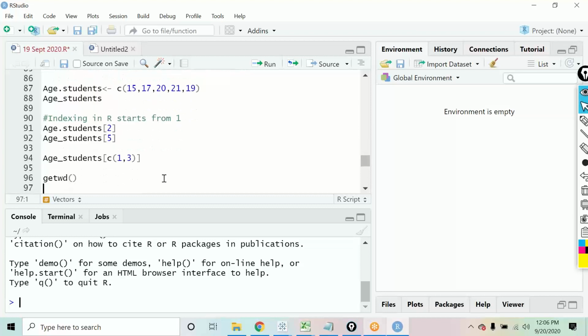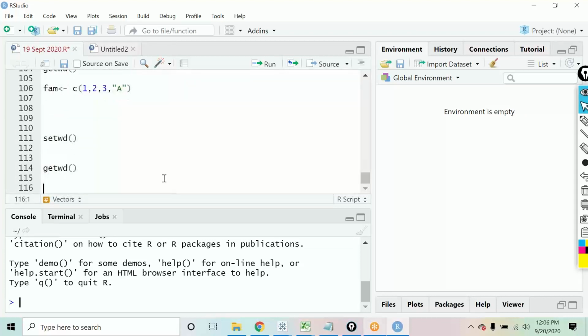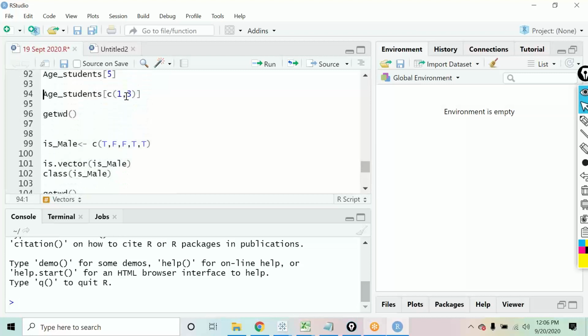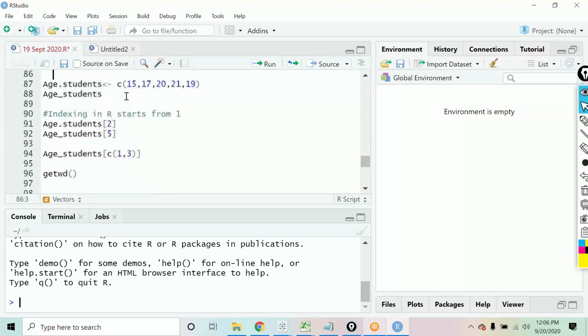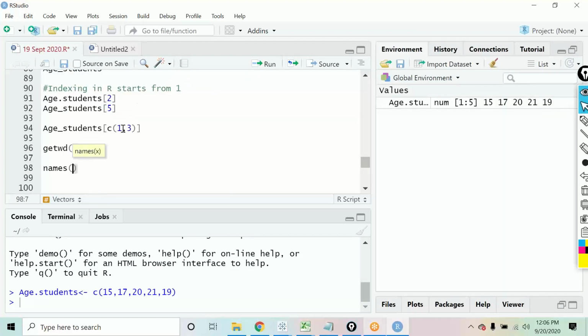Now, what you can also do is define the names of the elements of these vectors. We had this vector with us, the age of the students. Let me just recreate it once: age.students.